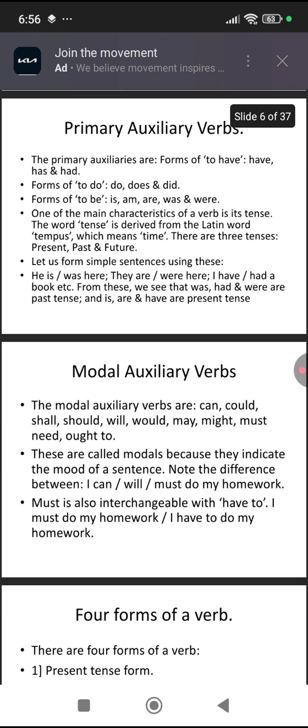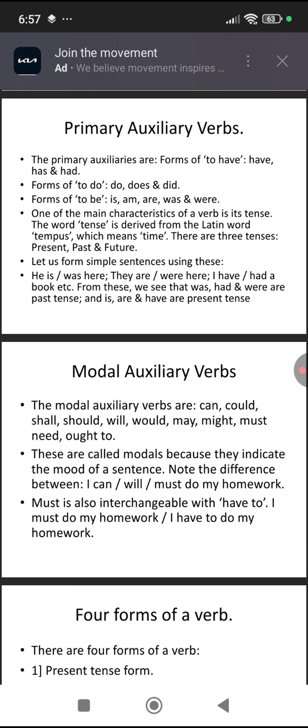So, first we'll look at the primary auxiliary verbs. The auxiliary verbs have another name, which is they're also known as helping verbs. So, the primary auxiliaries are forms of to have, which are have, has, and had, forms of to do, which are do, does, and did, and forms of be, which are is, am, are, was, were.